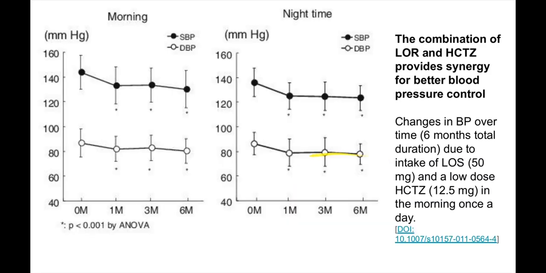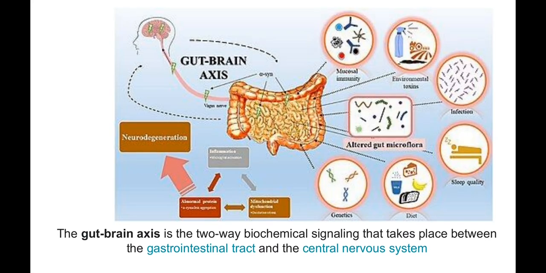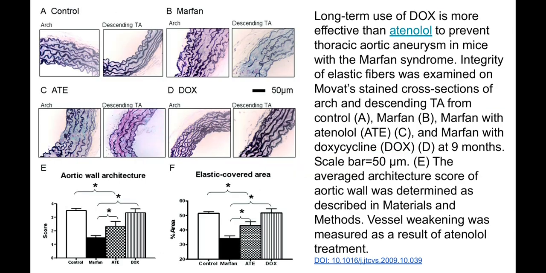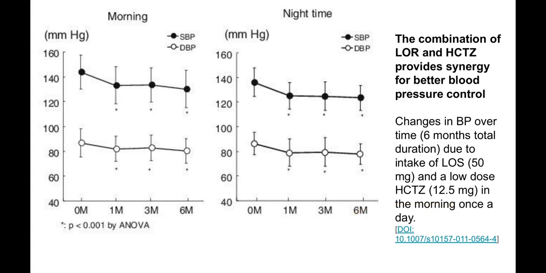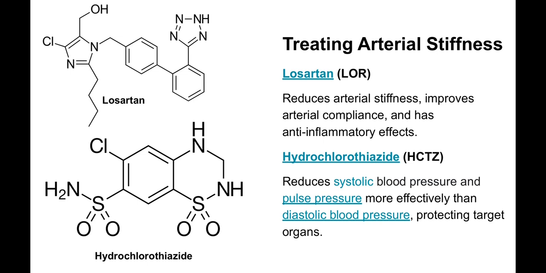In the long term, it should not only change the systolic blood pressure, but it also has to improve the structure of the aorta. So I hope this improved structure of the aorta relates to a younger age. I believe that somehow doxycycline, especially combined with other antihypertensive drugs like Losartan and hydrochlorothiazide, actually makes a miracle. Very cheap and very easy, affordable